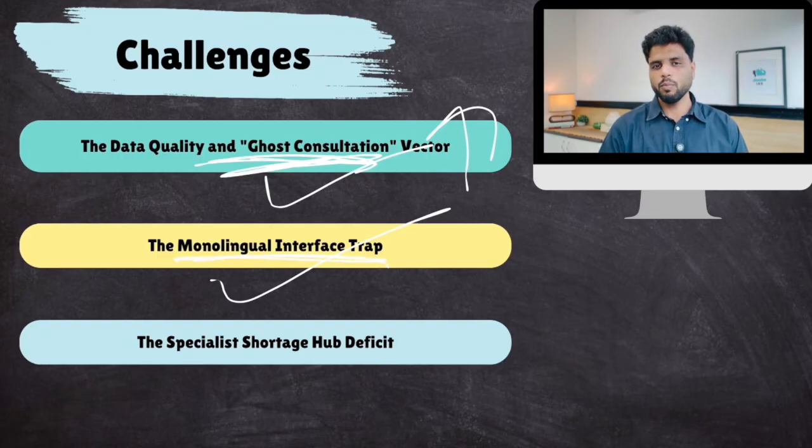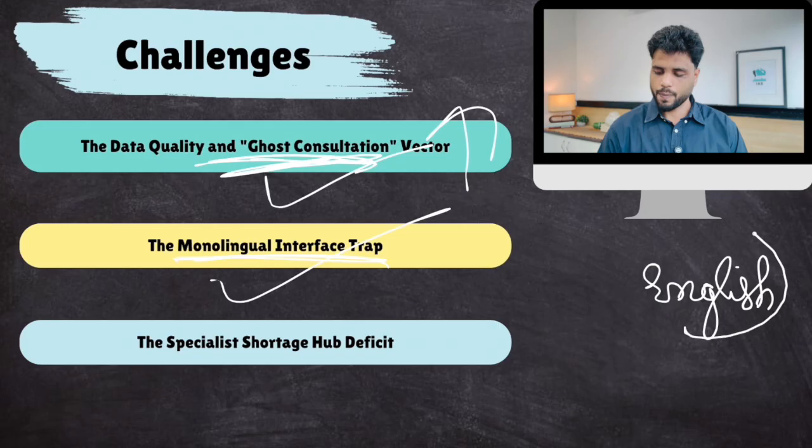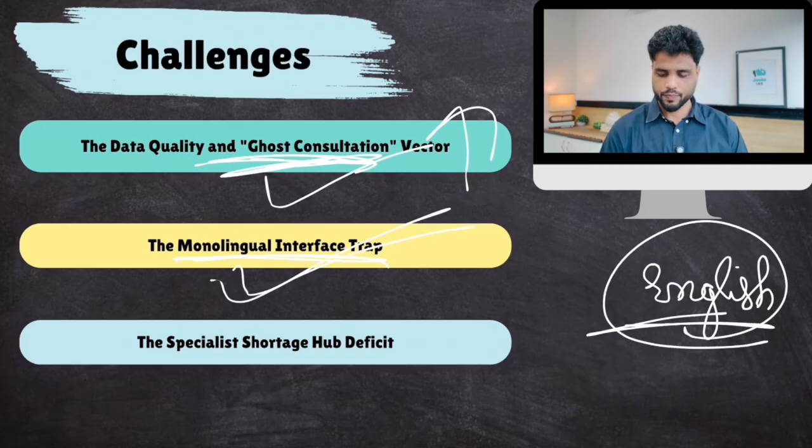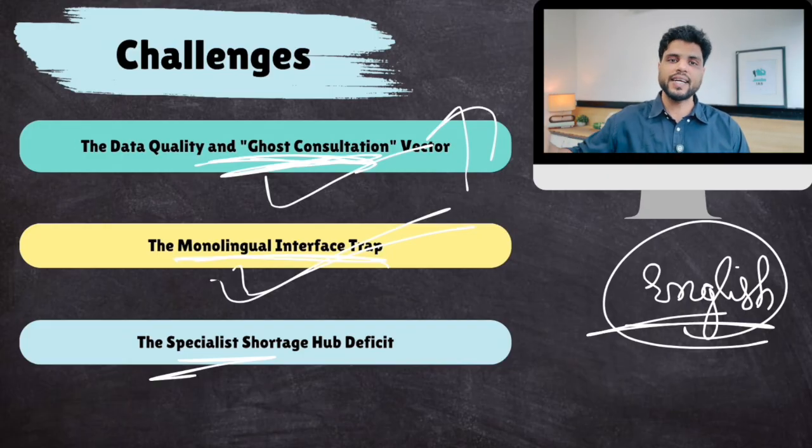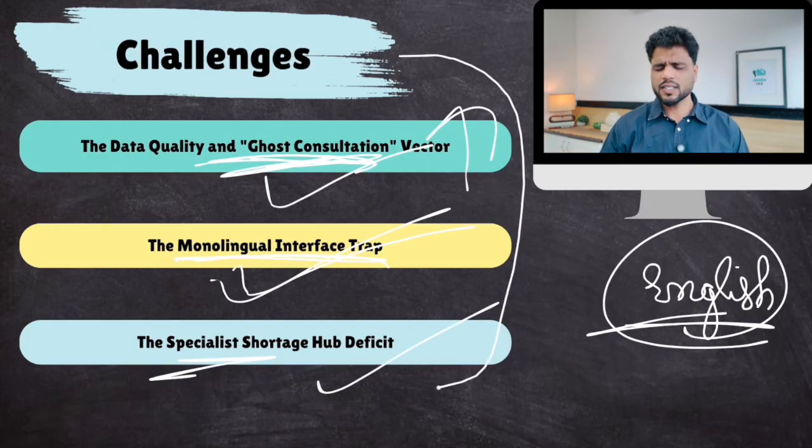Then, most of these apps are in English, and many rural areas are not comfortable with this. So there is a language trap. And then there is already a shortage of certain qualified doctors in certain fields, like cancer specialists, who are very rare. So if you want to consult a cancer specialist via telemedicine, there is a very long queue and waiting time. These are some of the challenges.